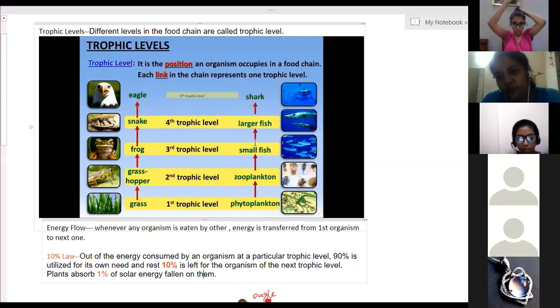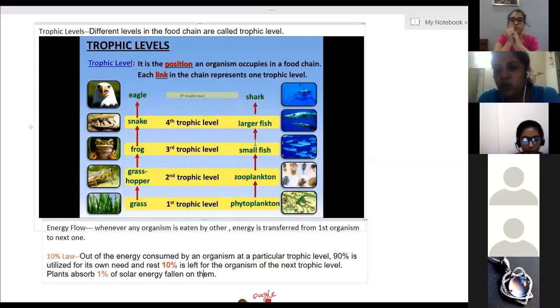Then there is energy flow. It has a 10% law. So what does this mean, 10% law? The energies that we get are all parts of solar energy. Whatever food we are getting, by respiration we get the heat energy. So that heat energy is actually a part of solar energy.